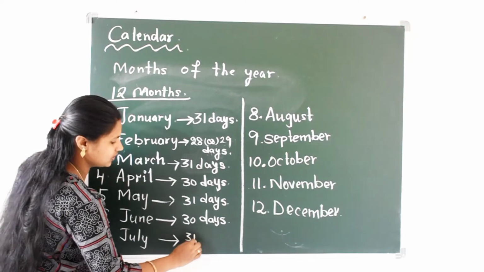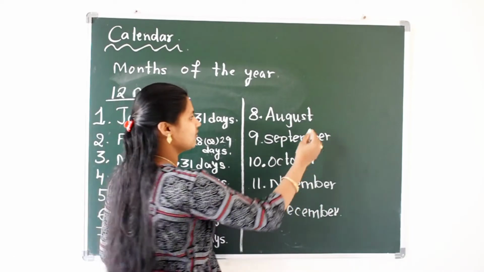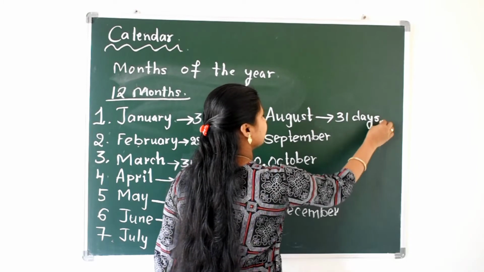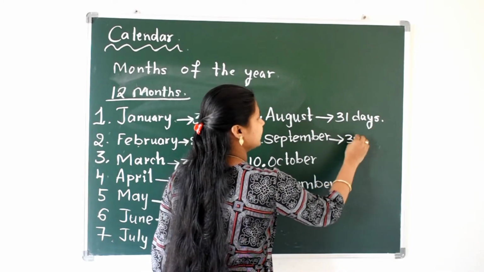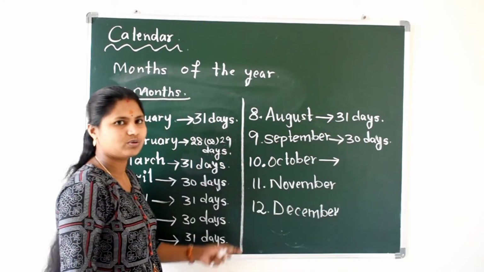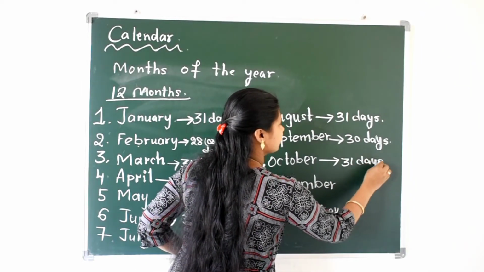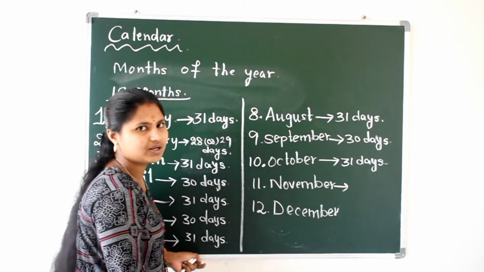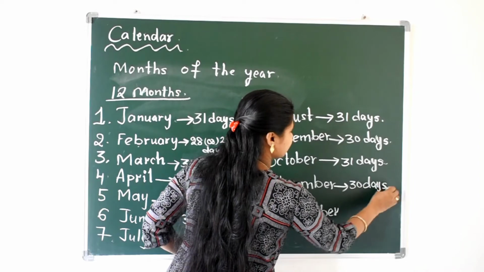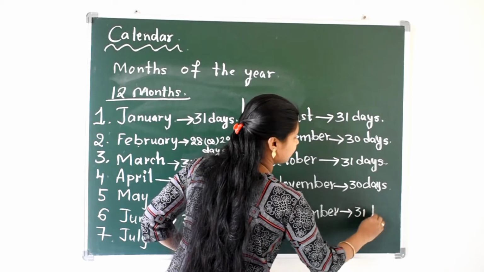July month we have 31 days, and in the month of August we have 31 days. In September month 30 days, and in the month of October, that is 10th month, 31 days we have. In the month of November 30 days. In the last month of the year, December, 31 days.